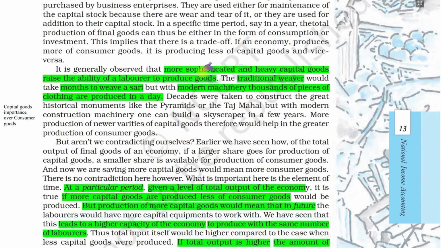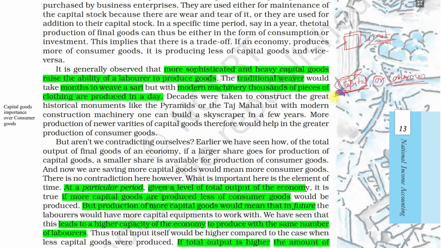Next is the thing which an economy should focus on: which of the goods, capital goods or consumer goods. As we have seen earlier, capital goods are very important for an economy. In an economy, there is a limit of production, a limit of output. Under this limit, the economy has to decide whether to focus more on capital goods or more on consumer goods. In the initial phases especially, an economy focuses more on capital goods.